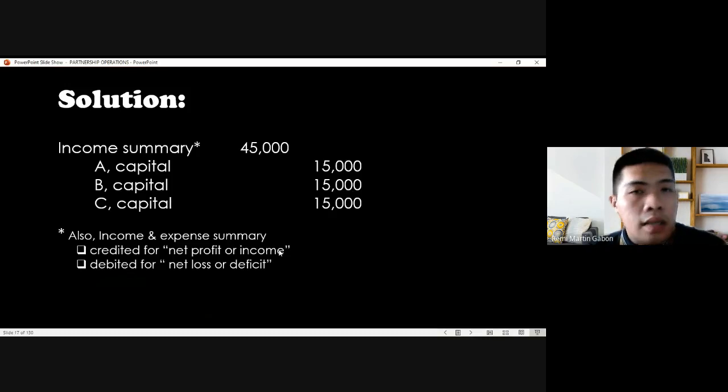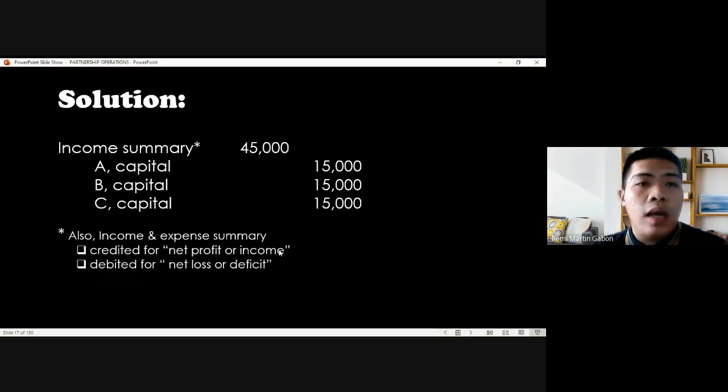So our journal entry. Since it is a profit, I hope you have encountered the account income summary or income and expense summary in your basic accounting. When it comes to accounting for income accounts, when preparing the income statement, we actually use a summary account, which is the income and expense account, thereby charging everything in that account: expenses, losses, revenues, and gains.